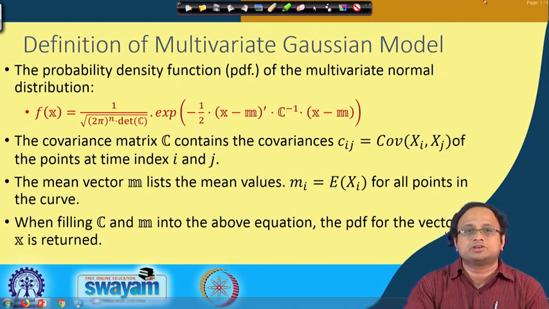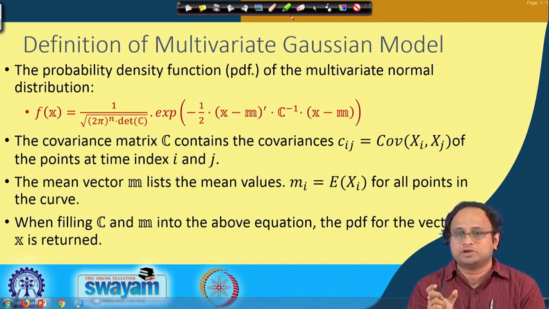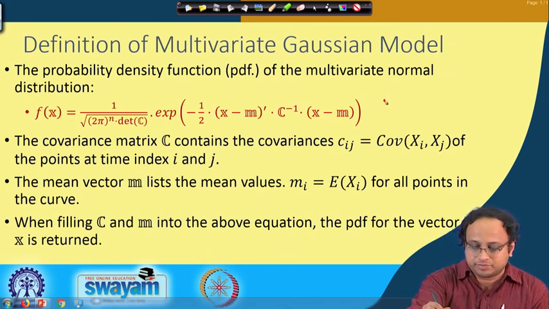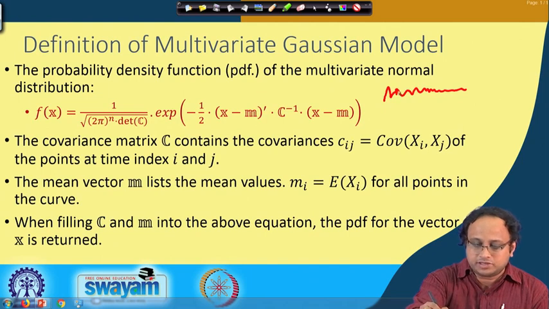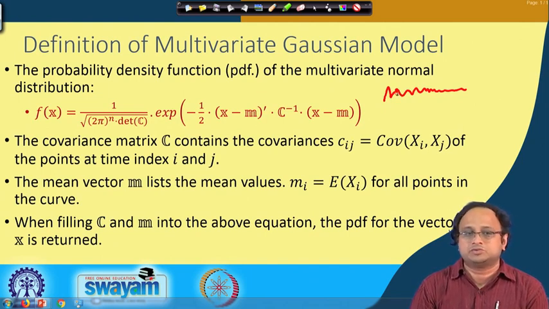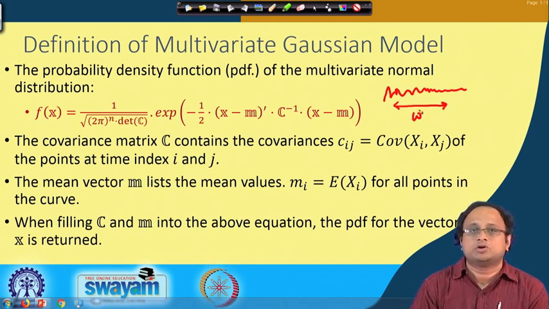So, this is a generalization of the normal distribution that we have already seen. Rather than observing a single point of the power trace, we are observing a window of time instances. Suppose this is my power consumption. Previously we were observing one time instance, which was my point of interest, but now I am observing a window of time instances. So, this is my corresponding window.